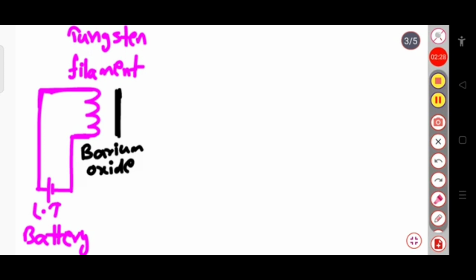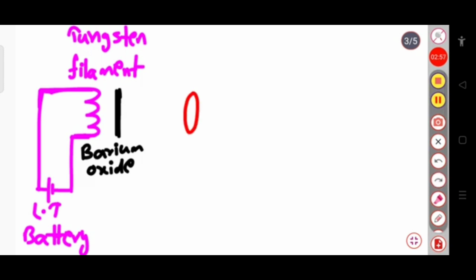When this barium oxide gets heated by the tungsten filament supplied with the low tension voltage, thermionic emission occurs and electrons are removed from the plate.